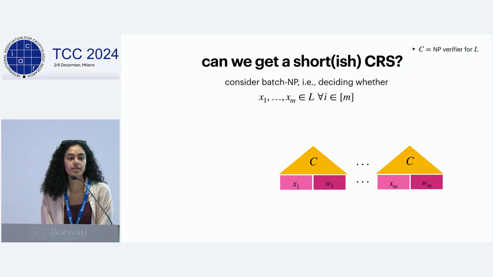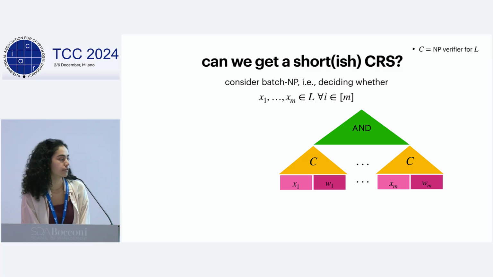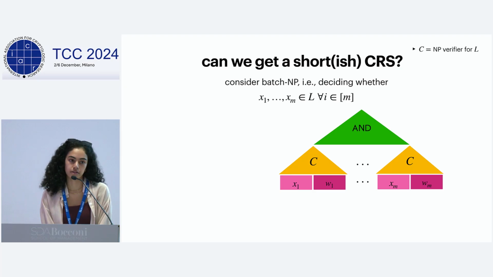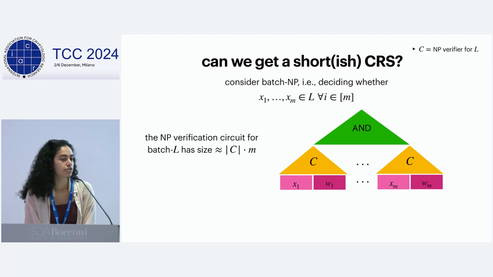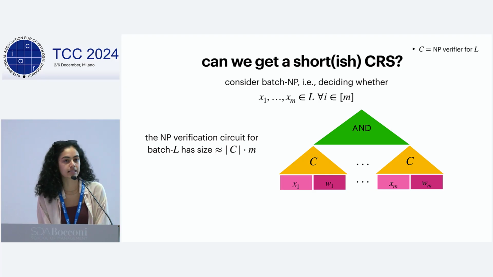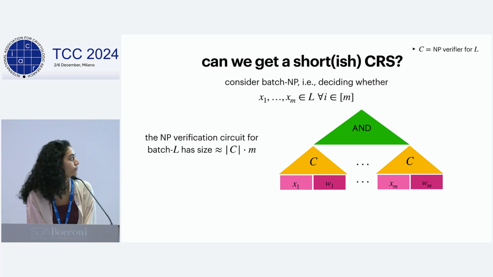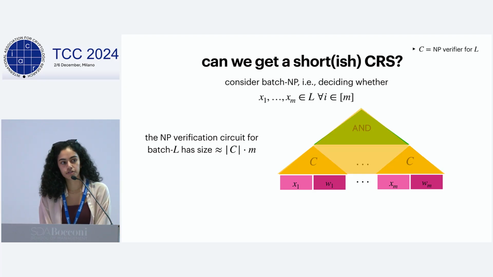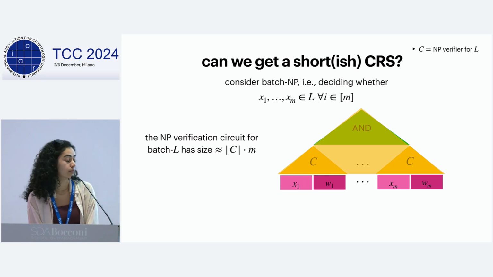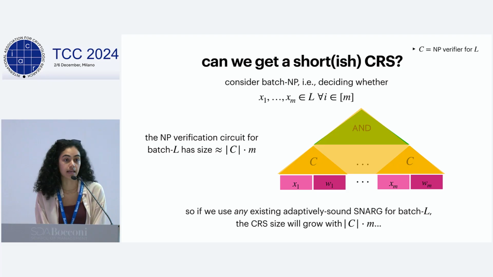If we think about the NP verification circuit for this batch language, this essentially consists of m copies of the NP verification circuit for the language L, and some AND on top of all of these. So the NP verification circuit for batch L has size about the size of C times m, where again C is the NP verification circuit for a single instance of L. That means that if we use any of the existing constructions of adaptively sound SNARGs for batch L, the CRS size will grow with the size of C times m.